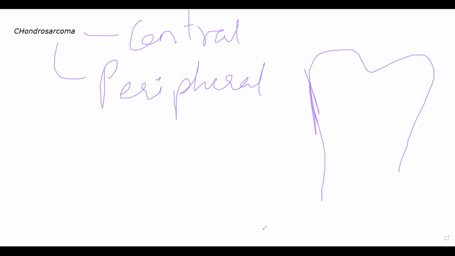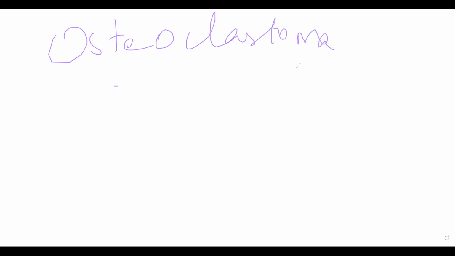Then chondrosarcoma के बाद you have osteoclastoma. Osteoclastoma is also called giant cell tumor. Okay. This is a very distinctive type of neoplasm without any proper histiogenesis, meaning the way tissues are being formed in osteoclastoma is very subjective, very varied रहता. Generally speaking, the tumor arises around the epiphysis.